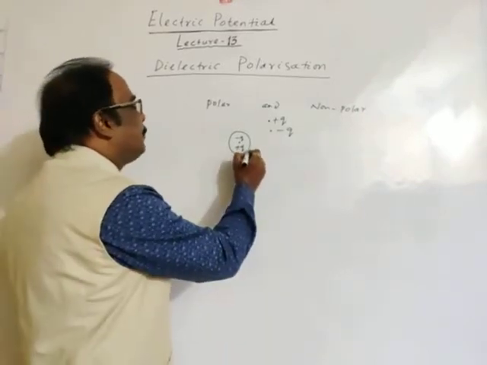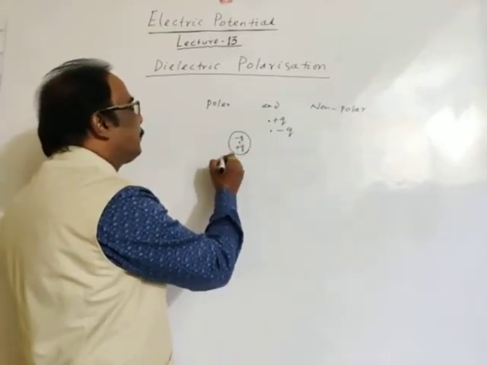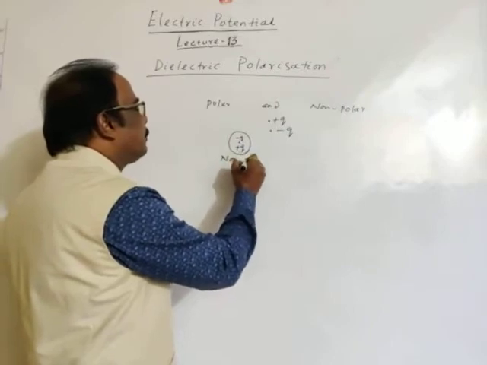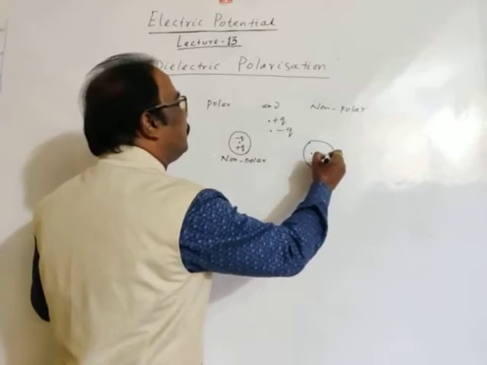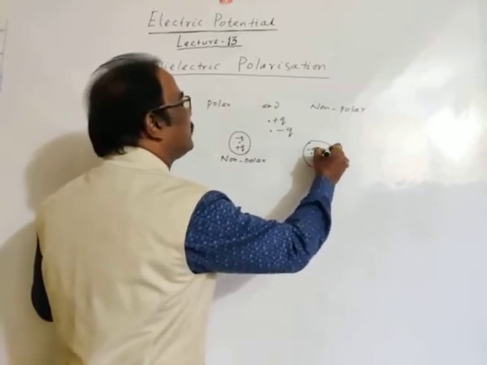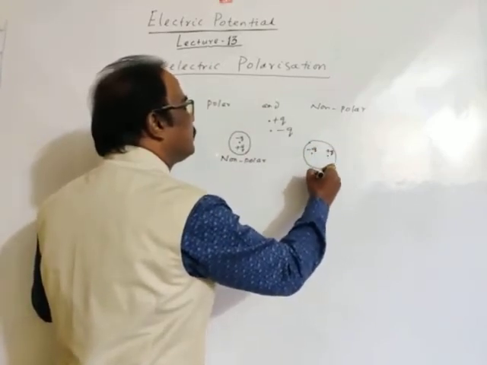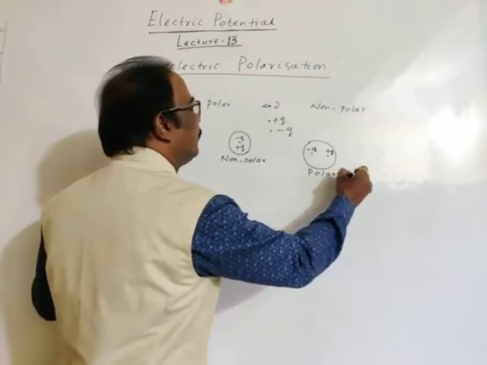The atom in which the positive and negative centroids coincide is called a non-polar atom, and the atom in which the positive and negative centroids are separated by a distance is called a polar atom.